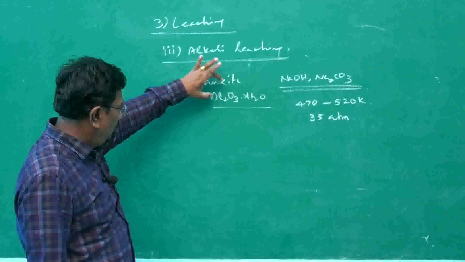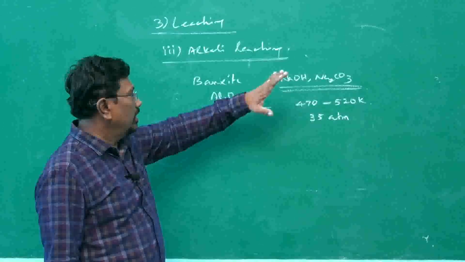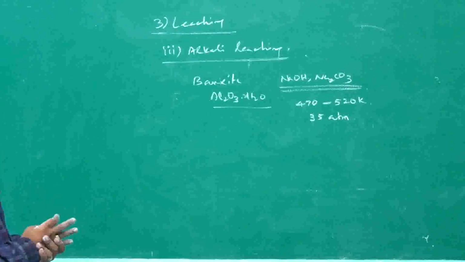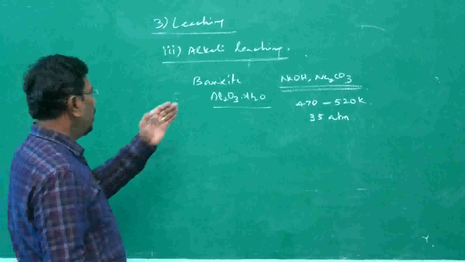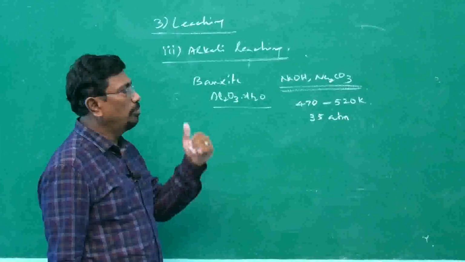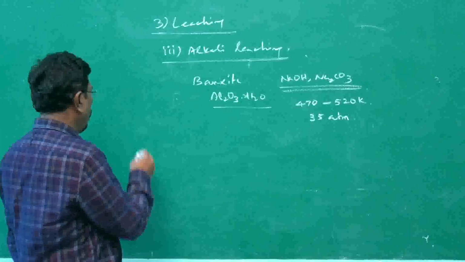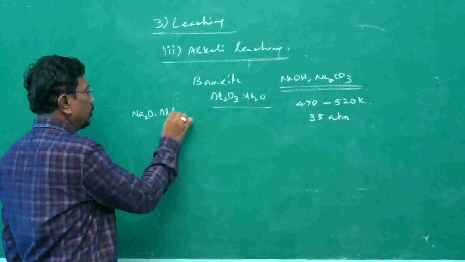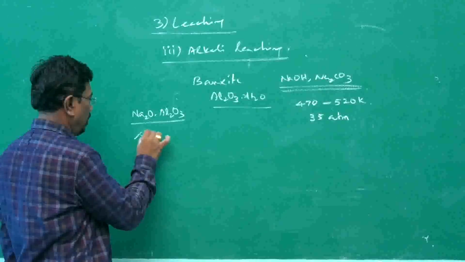Aluminium is going to be converted into its complex with alkali, sodium hydroxide or sodium carbonate. What is happening? Alumina reacts with sodium hydroxide to become sodium metaaluminate.